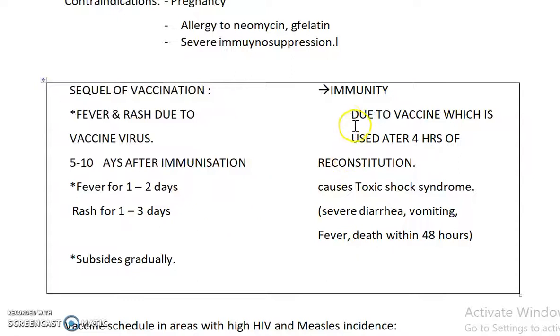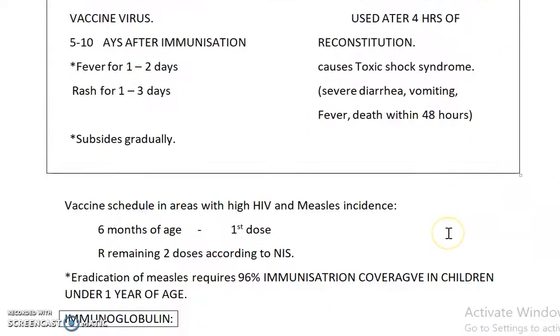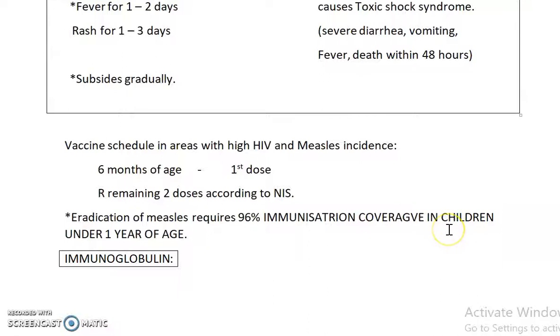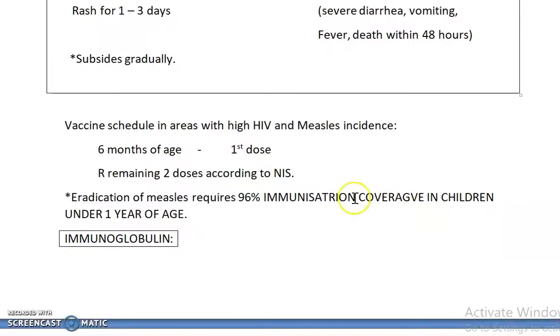And then the sequelae due to vaccine which is used after 4 hours of reconstitution. This is very dangerous. It causes toxic shock syndrome characterized by severe diarrhea, vomiting, fever, and death within 48 hours. And for the vaccine schedule in areas with high HIV and measles incidence, the first dose is given at 6 months of age, and the remaining 2 doses according to the national immunization schedule.